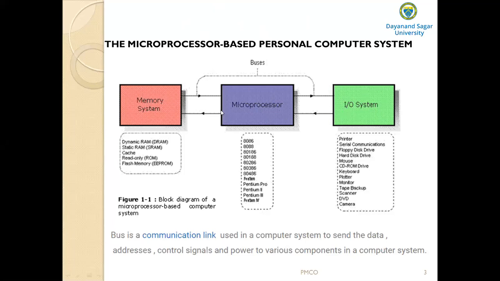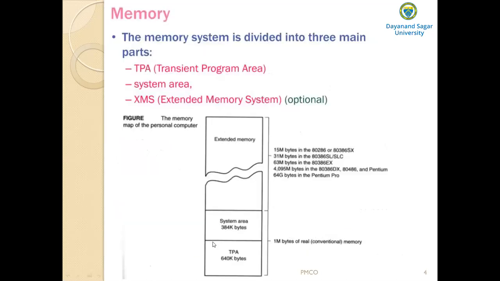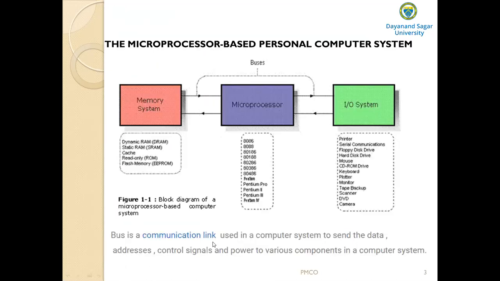All these components are interconnected through buses. So what do you mean by bus? Here is the definition. A bus is nothing but a communication link used in a computer system to send the data, addresses, control signals, and power to various components in a computer system. A bus is nothing but a set of common connections, common wires that carry the same type of information.